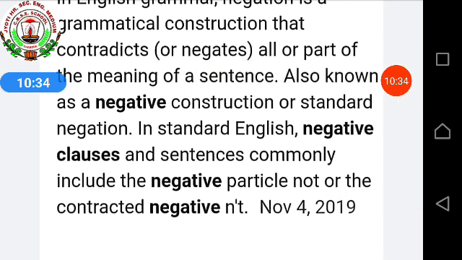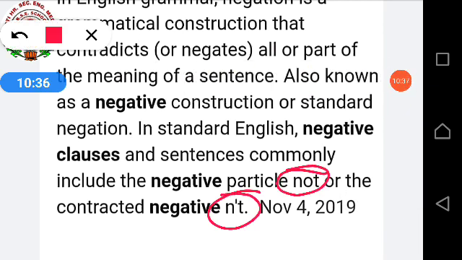So, this is the main part of it. In English grammar, negation or a negative clause means where we put not, no, never, negative things, or contracted negatives like ain't, didn't, doesn't, hadn't, all these things. Okay?